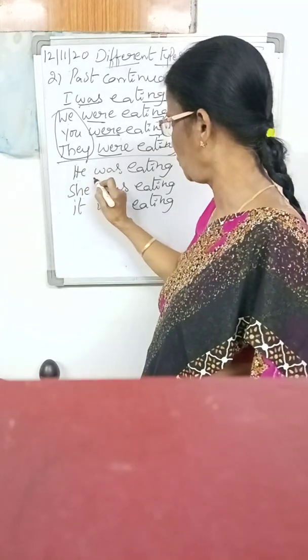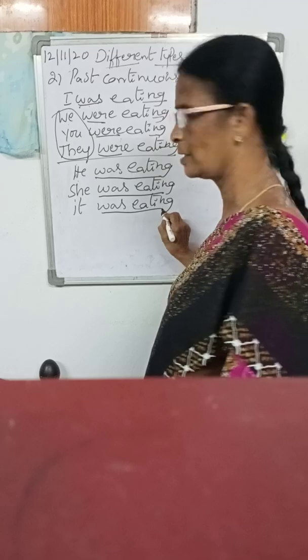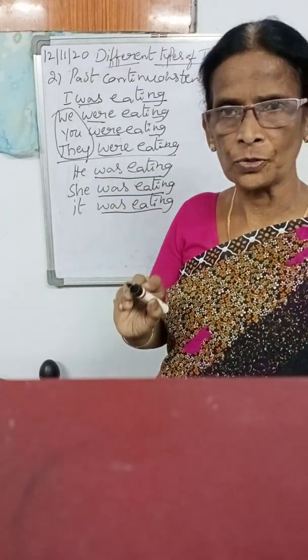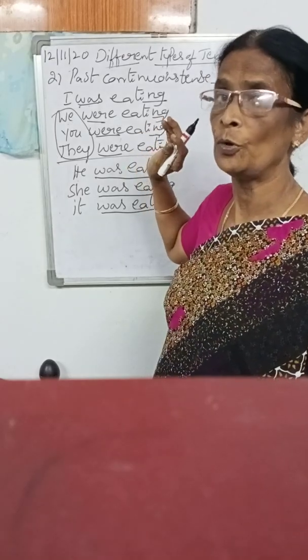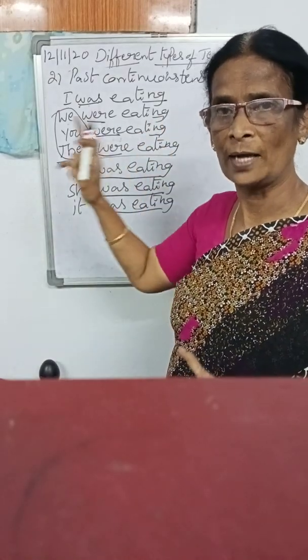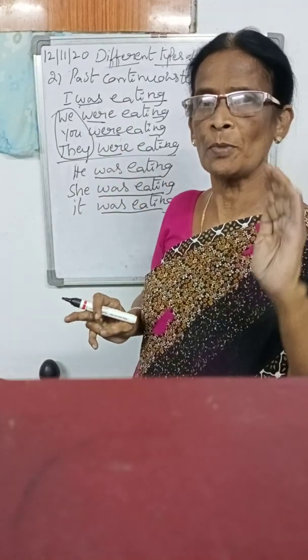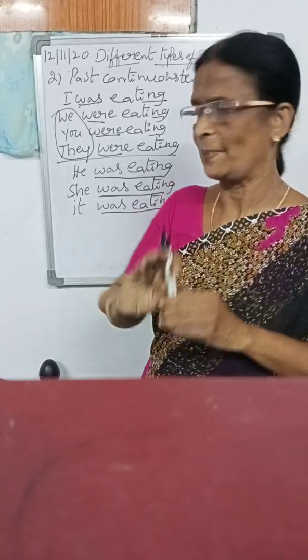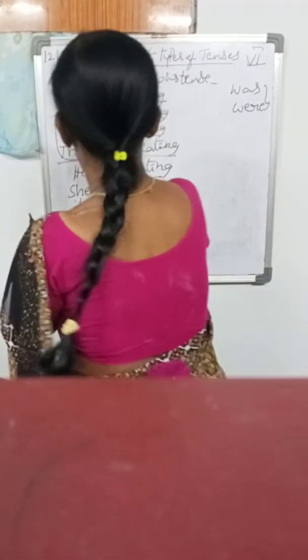Then, he was eating, she was eating, it was eating. So, in the past continuous tense, the helping verbs are was and were. So you have to be careful what you are writing, present or past. Past tense: was, were. Present tense: am, are, is. So you have to remember this shows the past and present tense. Have you understood, ma? Now we'll come to the future.